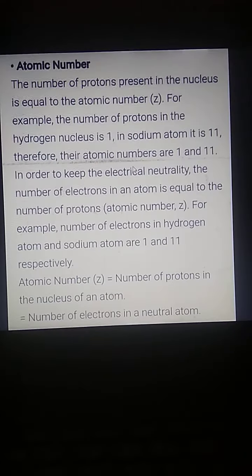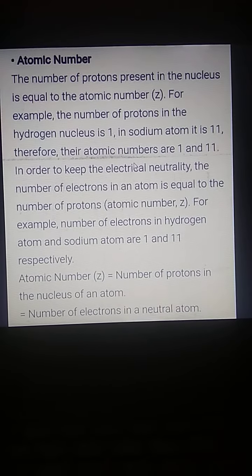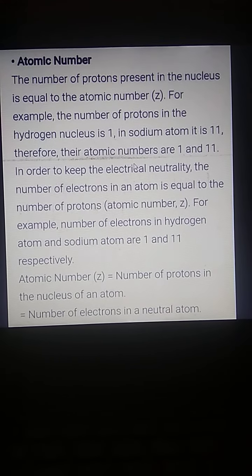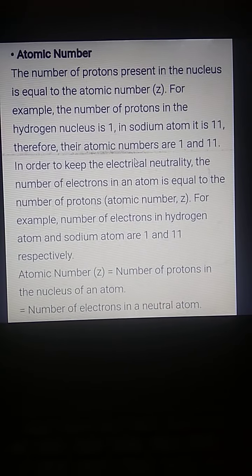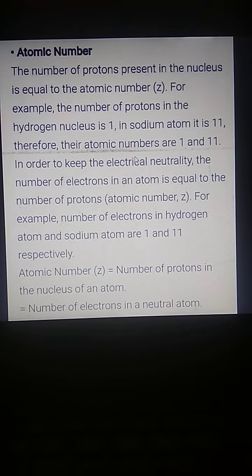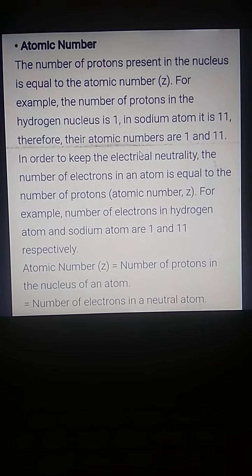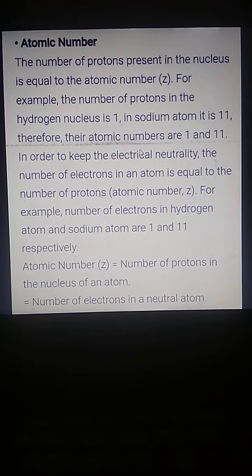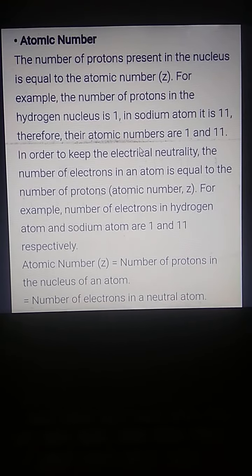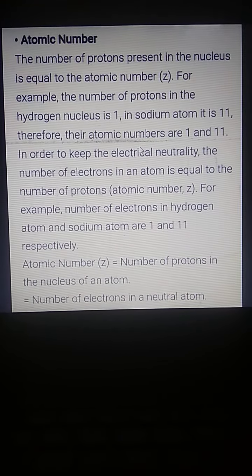Now the next topic is atomic number. Atomic number means the number of protons which are present in the nucleus. The number of units of positive charge gives us the atomic number.